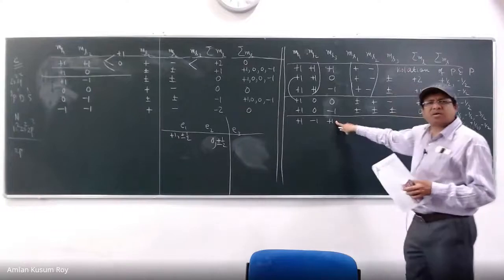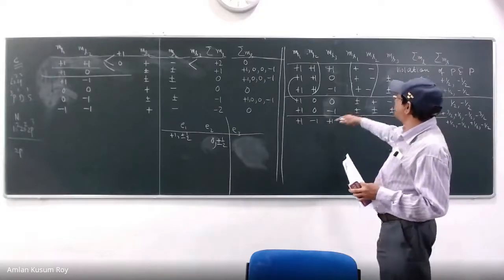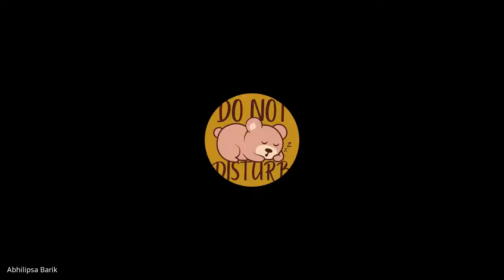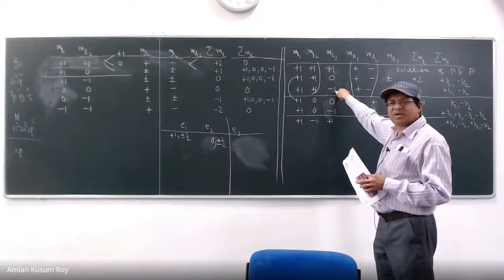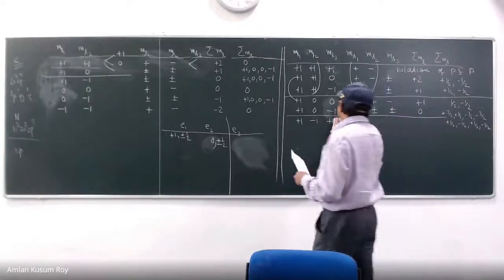So it will be plus, plus, minus, and minus. But I have a problem because I see there is a plus 1, minus 1 sitting here. Can you write it again? No, sir, it won't be considered. So it will not be considered, okay?